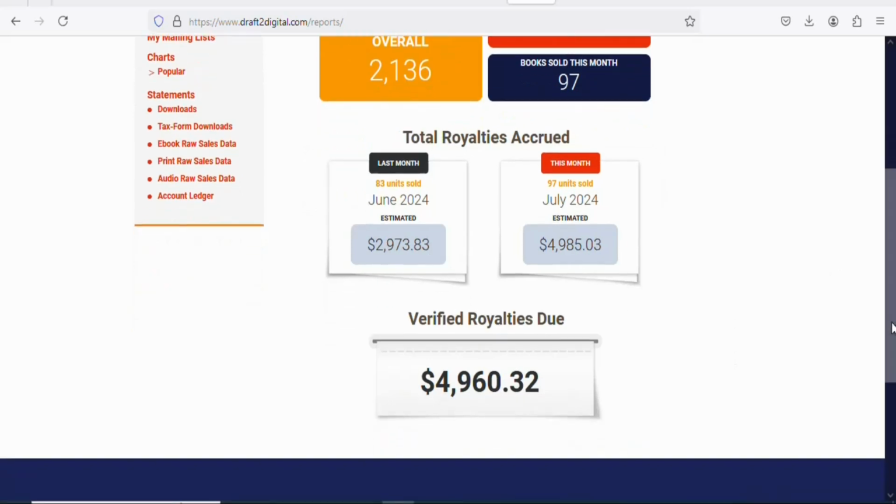When I scroll down, you can see this is the verified revenue. So this amount has been verified. I can ask for payment. You can see it right here.